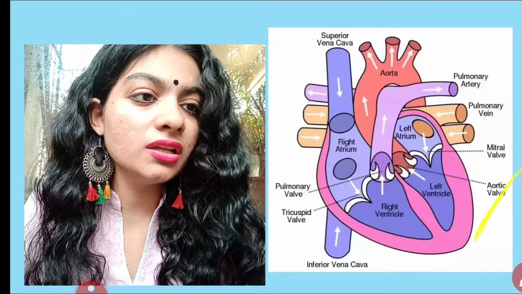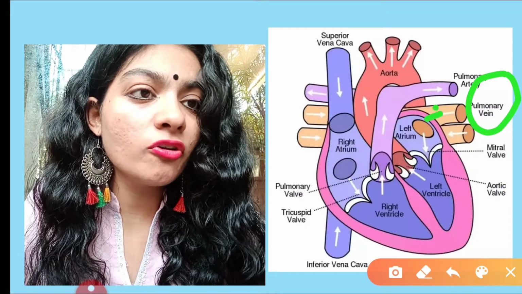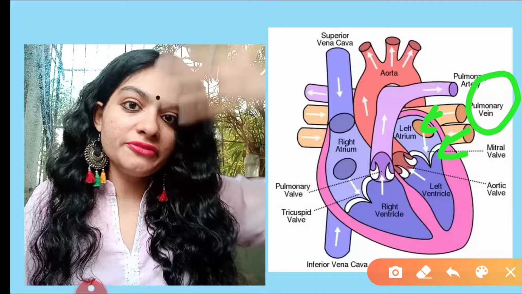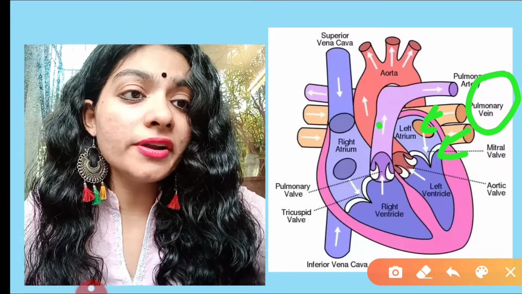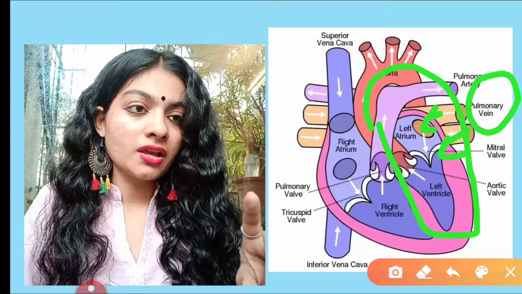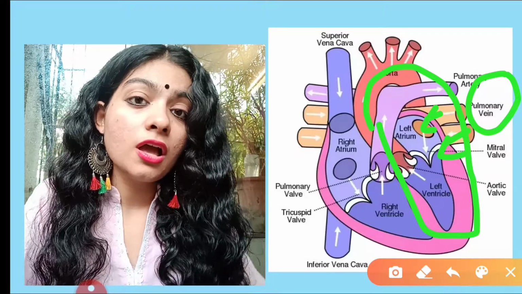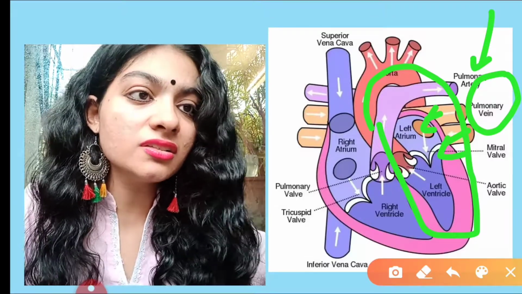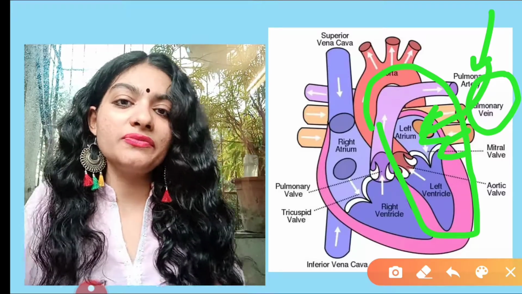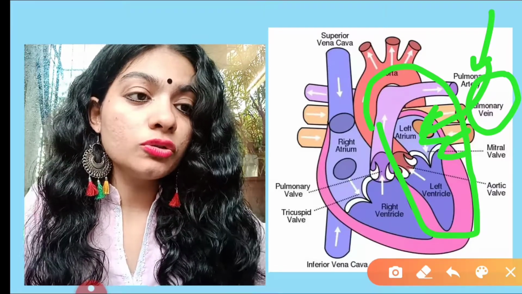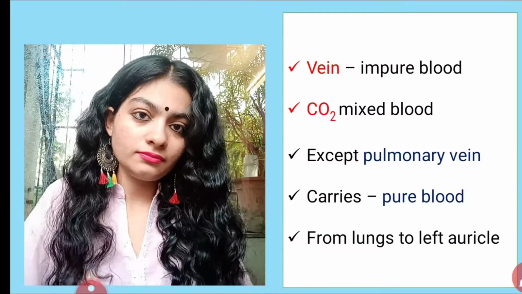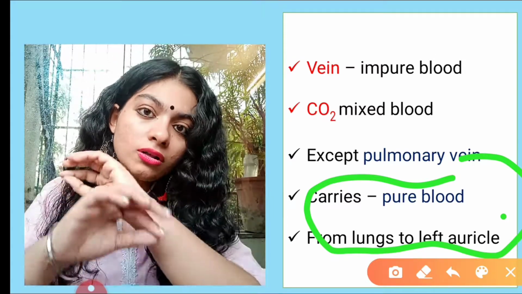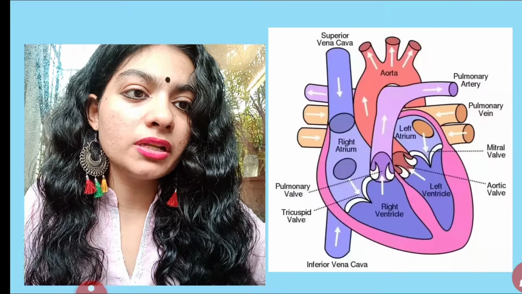Where is the pulmonary vein? Here we have the pulmonary vein, and you can see the flow of blood. It is towards the left atrium. That is the left side of the heart, and we already said the left side contains pure blood, correct? So the pulmonary vein carries pure blood. This blood is coming from the lungs, where it has already undergone purification, and from the lungs it moves into the left atrium, or left auricle. All veins carry impure blood except one, that is the pulmonary vein.